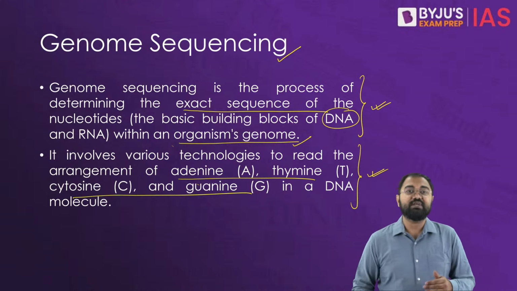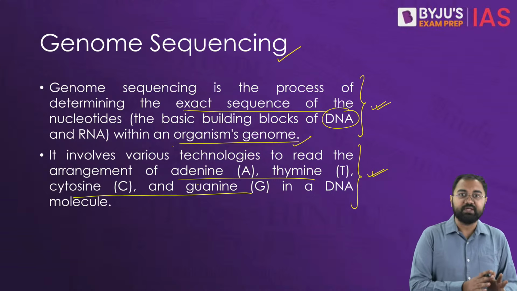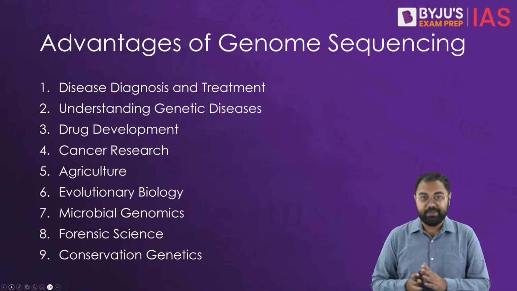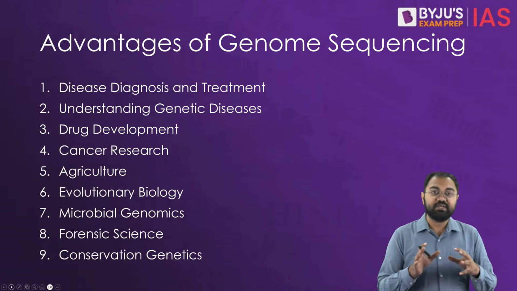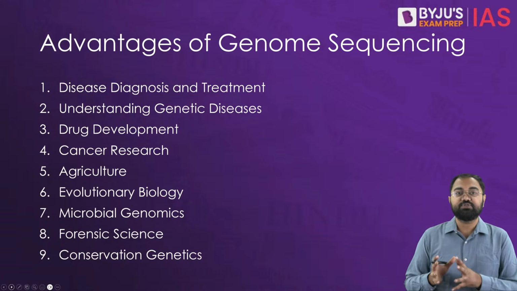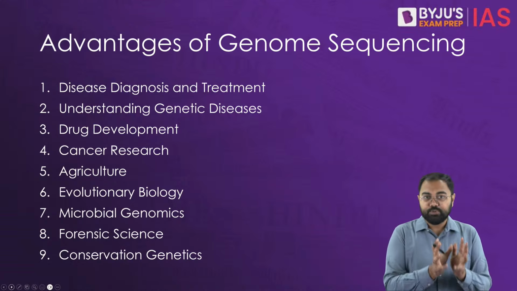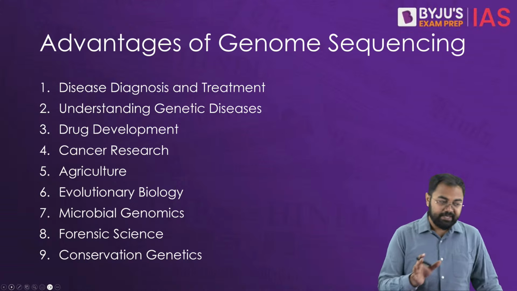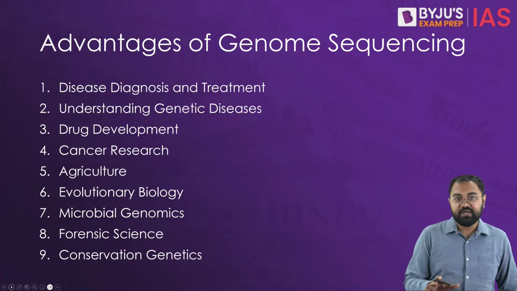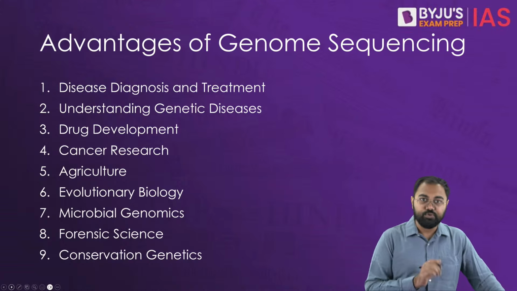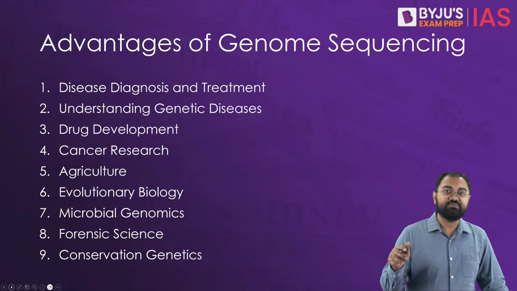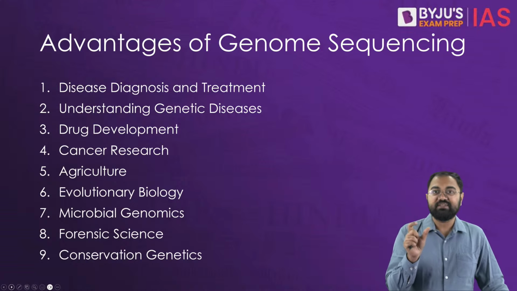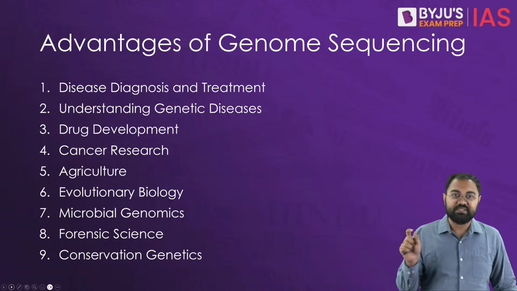So just try to understand what exactly we are doing with genome sequencing and how it helps. Genome sequencing is the process of determining the exact sequence of the nucleotides, in terms of DNA or RNA, in an organism's genome. So we try to understand the exact arrangement of all the chemical bases that we have.